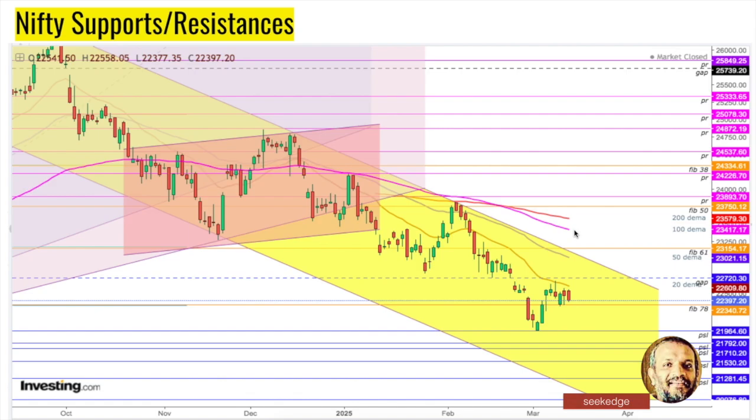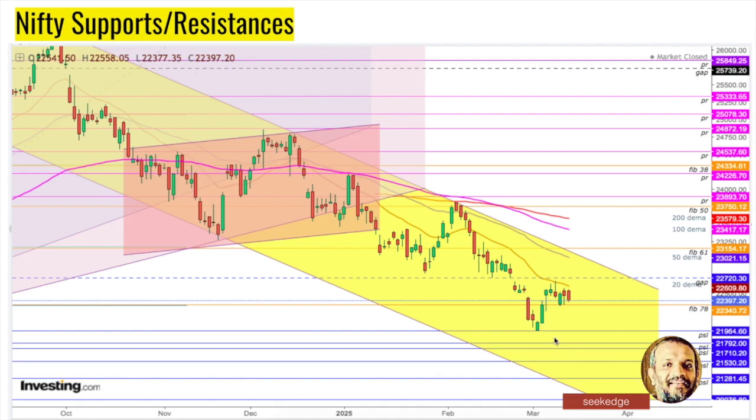Then 23,470 is where the 100 exponential moving average is. The 200 exponential moving average is at 23,570, and that's going to be a major resistance. After that, it's 23,893, where the previous resistance and Fibonacci 50 retracement come in, along with Fibonacci at 23,750. Any move above the 200 exponential moving average is confirmation that the reversal or bottom is found, or at least that recovery starts from there. Until then, we don't know what is going to happen.